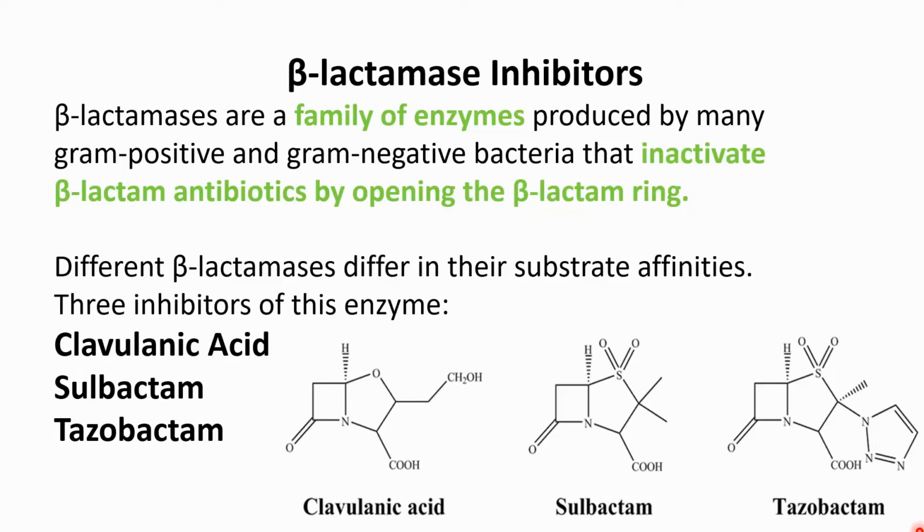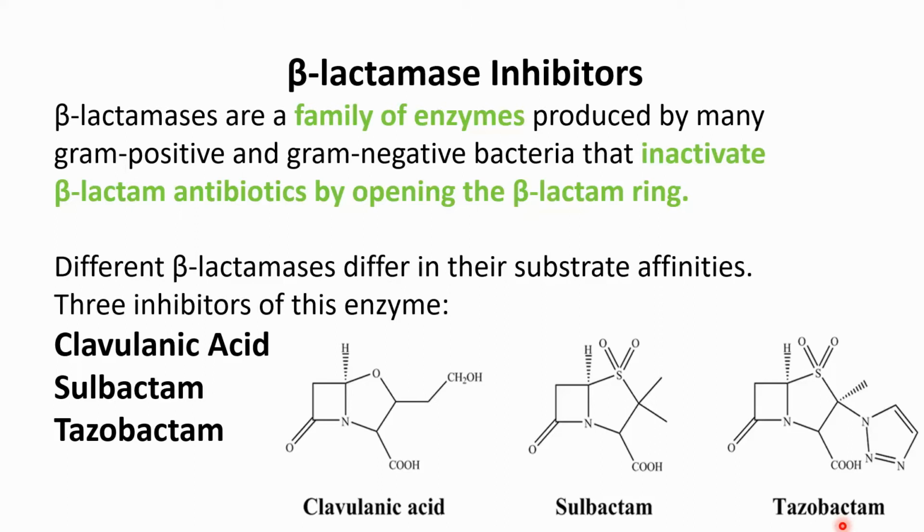So here the three inhibitors of this enzyme are clavulanic acid, here you can see the structure, then sulbactam and tazobactam. All these three drugs are beta-lactamase inhibitors which inhibit the beta-lactamase enzyme.